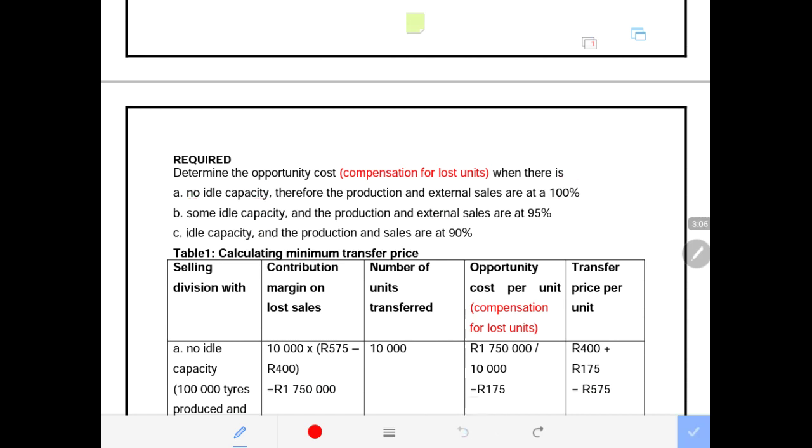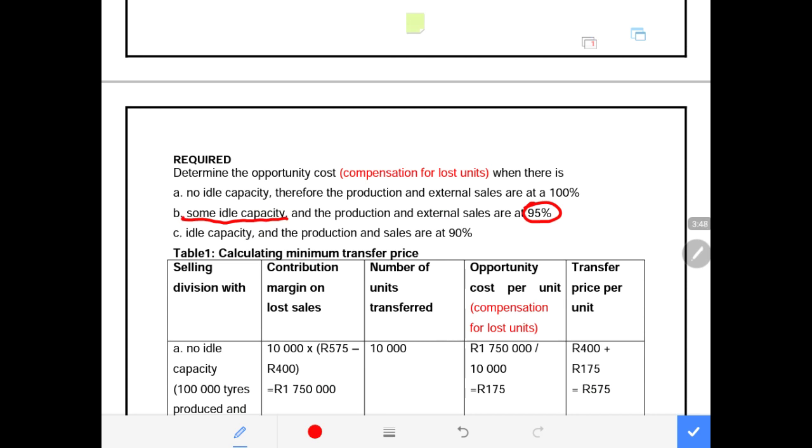Scenario number 2 is when there is some spare capacity. That means what Division B wants from Division A in terms of the number of units, some of them are available, but they are not enough, meaning some idle capacity. So Division B wants more than what is idling or available from Division A. That means in the case where Division A operates at 95% production and sales capacity, they produce 100%, but they sell 95%.